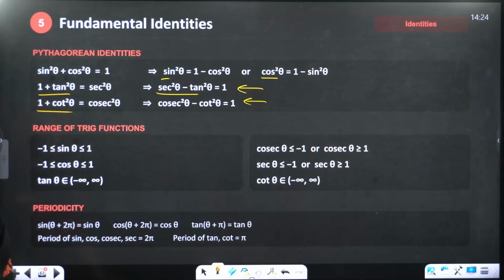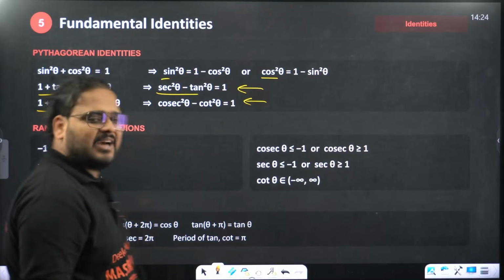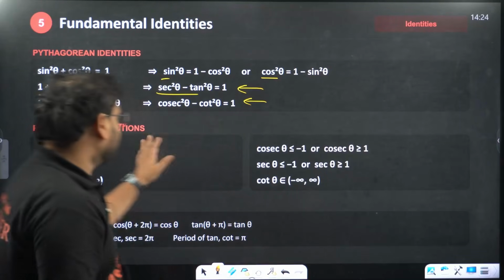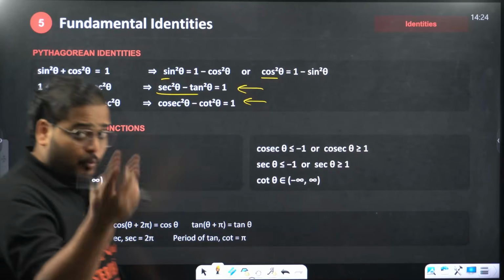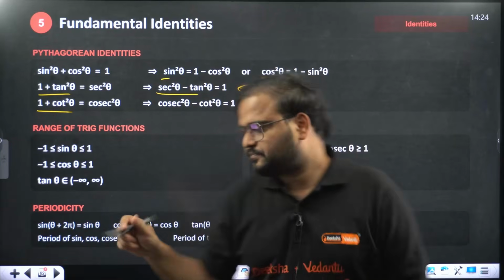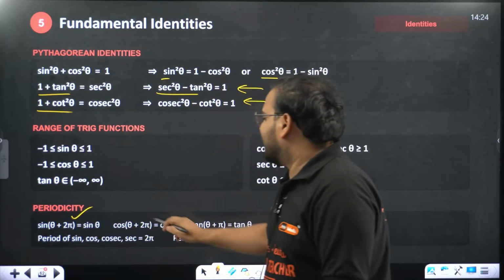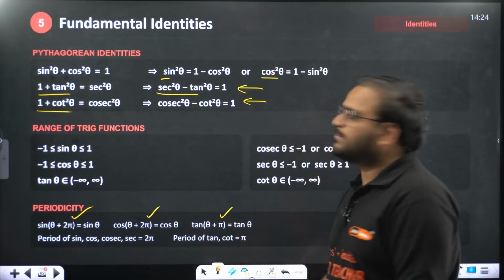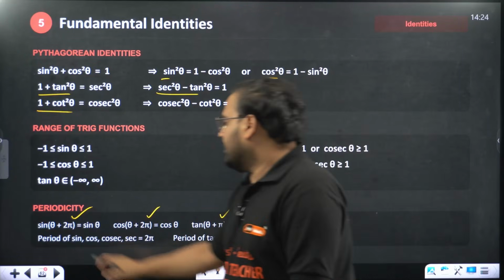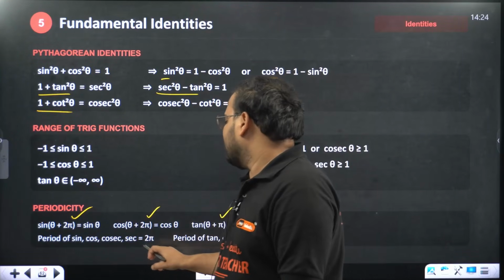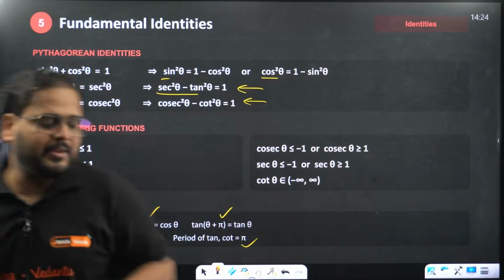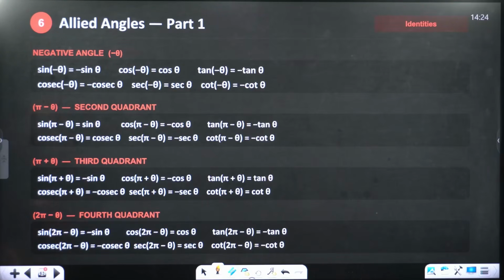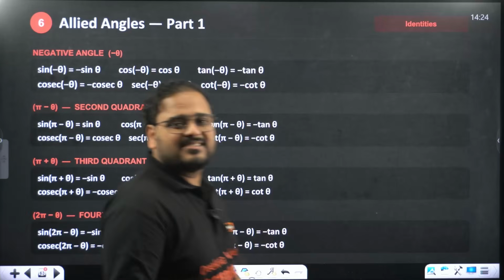Then the range of the functions, basically domain and range. I'll give you the list of that, don't worry about it. Periodicity: sine and cos are periodic in 2 pi, and cosec too, but tan is periodic in pi. For sine, cos, cosec, secant, it's 2 pi; tan, cot is pi. Periods of the different trigonometric functions are given. Okay, allied angles, this is very simple, right?